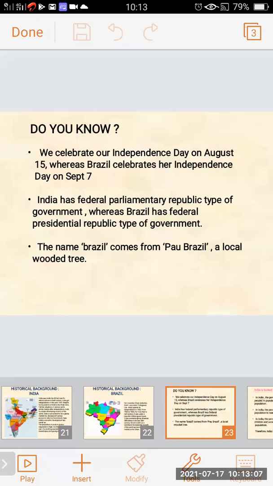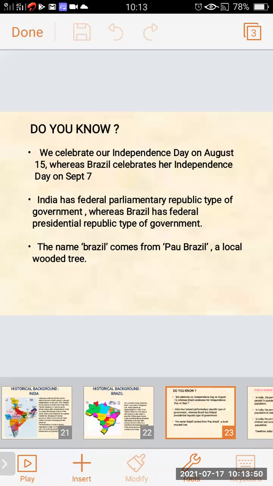This is the difference between the government of India and Brazil. India is a federal parliamentary republic, and Brazil is a federal presidential republic.